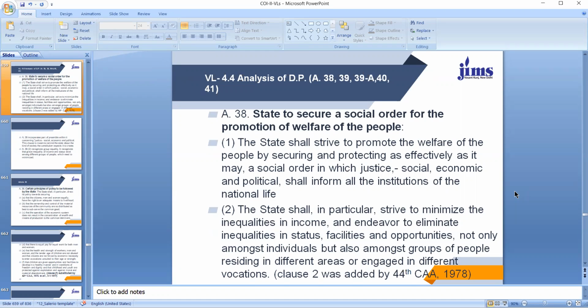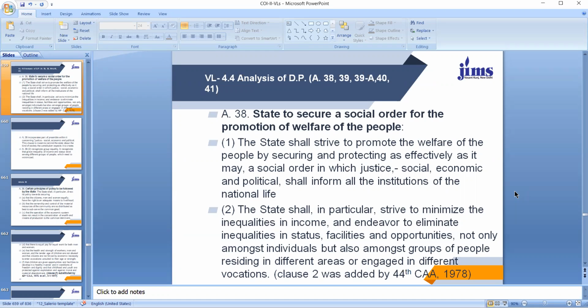Dear students, Article 38 of our Constitution talks about how the state has to secure a social order for the promotion of welfare of the people.